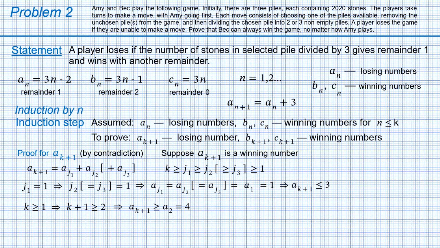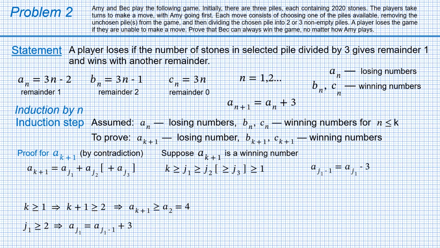Don't be in a hurry, the induction step is not over yet. The contradiction just shows that j1 cannot be 1. So j1 is at least 2, then j1 minus 1 is a valid index. And we can write a_(j1) equals a_(j1-1) plus 3, from which it follows that a_(j1-1) equals a_(j1) minus 3. I move the last equation up and wipe out some lines in order to free space.